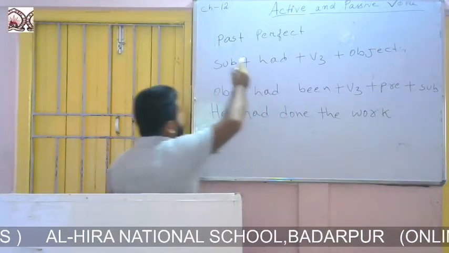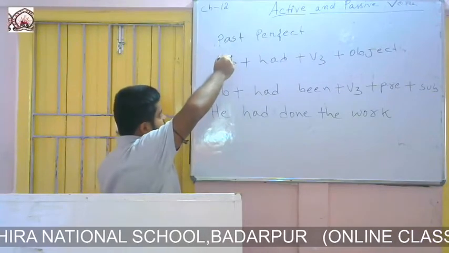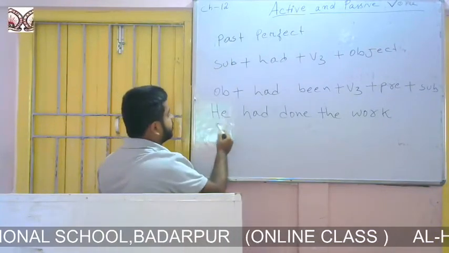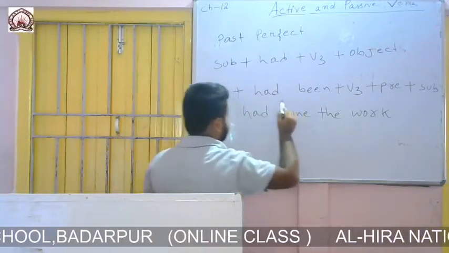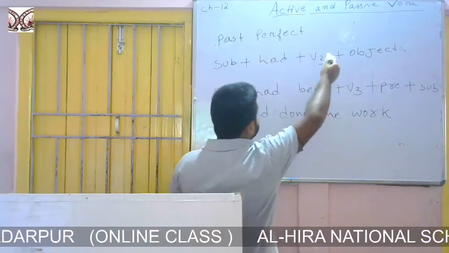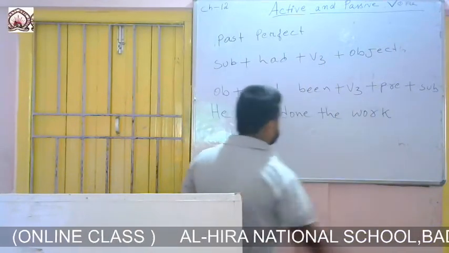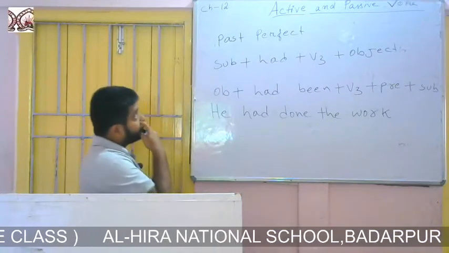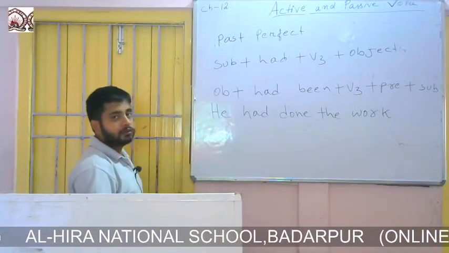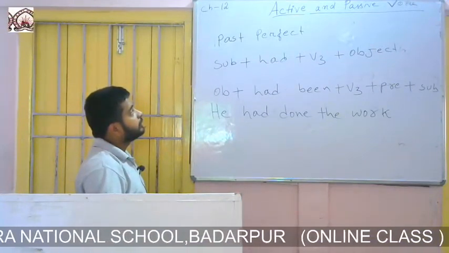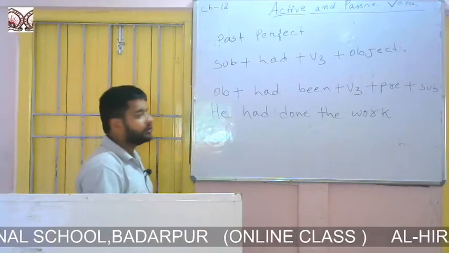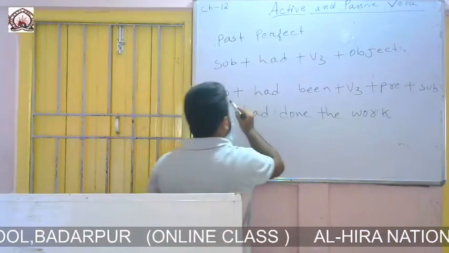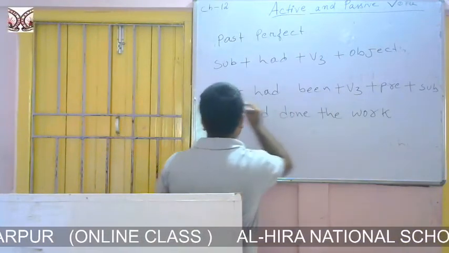So if you look at the formation of past perfect, the formation of past perfect is subject plus had plus third form of the verb plus object. So if we want to change the voice of past perfect, we will change with the help of this formation.